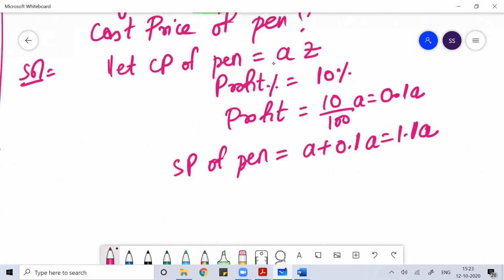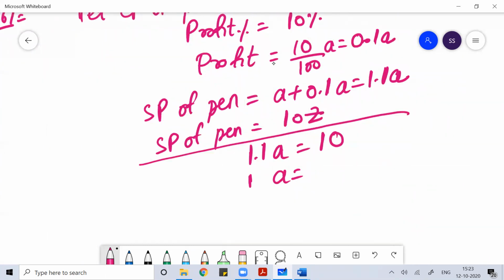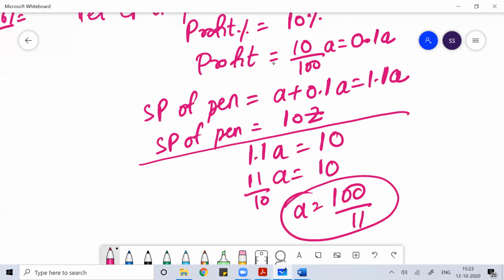Okay, and that selling price of the pen is given to you, 10 rupees. So you can write 1.1A is equal to 10 rupees. So I can write A is equal to, 11 by 10 A is equal to 10 rupees. So A is equal to 100 by 11 rupees. So the value of A is 100 by 11, which means 9.09.